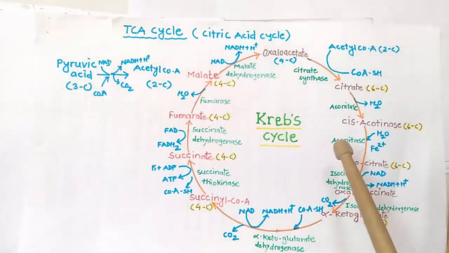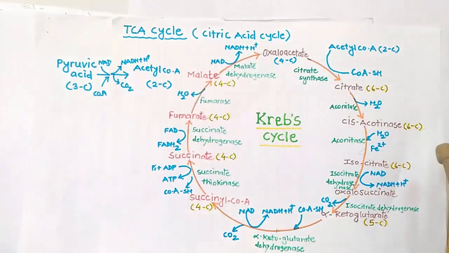Now this cis-aconitate, a 6-carbon compound, undergoes further reaction in the presence of aconitase enzyme or iron minerals and forms isocitrate. This isocitrate is again a 6-carbon compound.